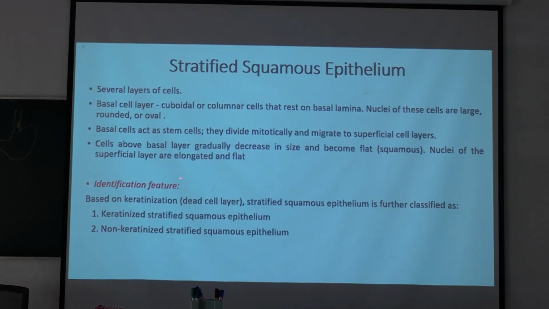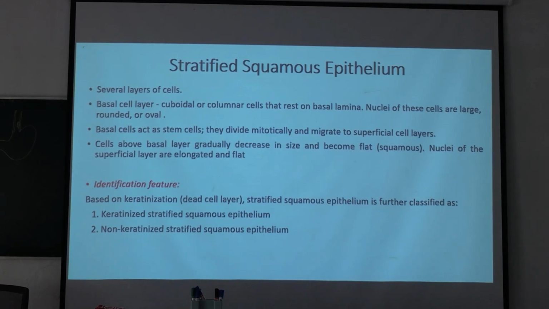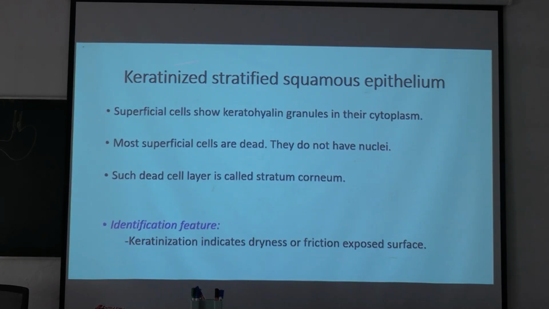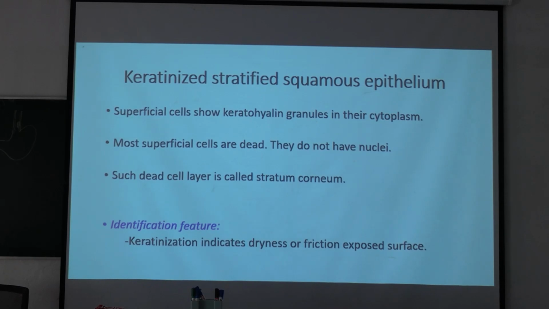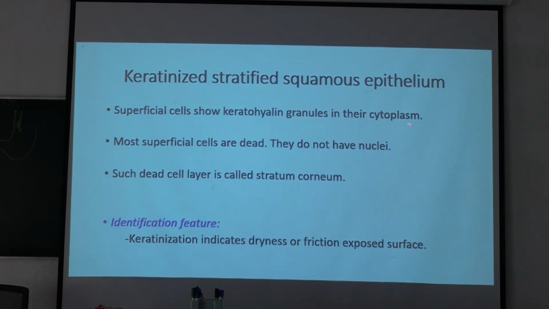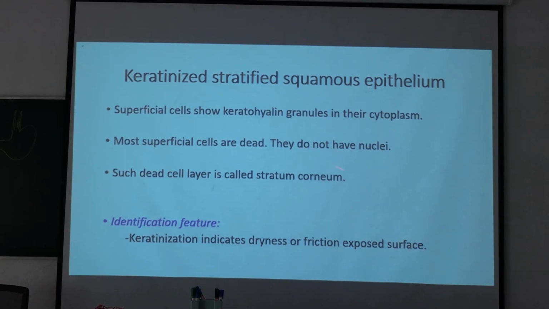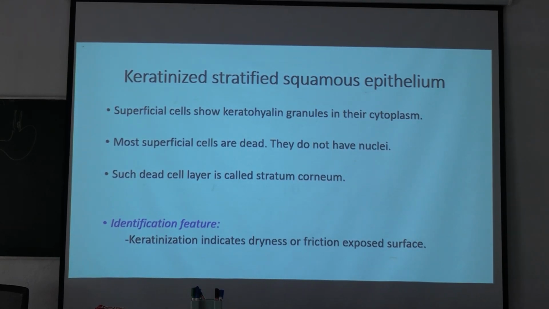Based on keratinization, or dead cell layer, stratified squamous epithelium is further classified into two types: keratinized stratified squamous and non-keratinized stratified squamous epithelium. In keratinized stratified squamous epithelium, surface cells are dead, do not have any nuclei, and appear pink in color. Superficial cells show keratohyaline granules in their cytoplasm, and most superficial cells are dead without nuclei. Such a dead cell layer is called the stratum corneum of the epidermis of the skin.